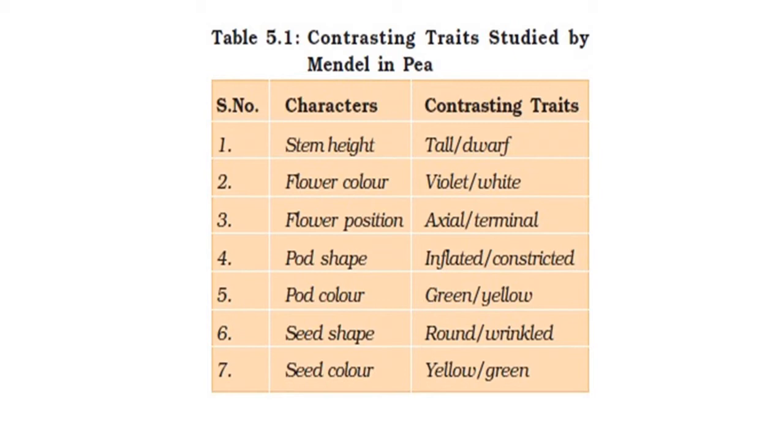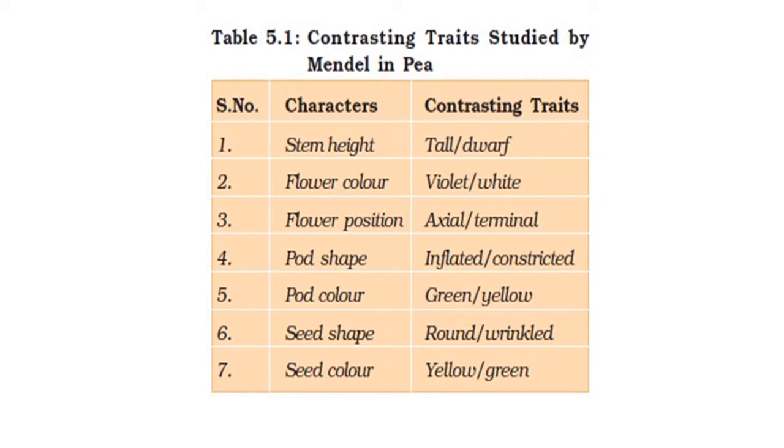One more table on the contrasting traits studied by Mendel in pea plant. Here you can see seven characteristics and their contrasting traits. First is stem height, either tall or dwarf. Second, flower color, violet or white. Third, flower position, axial or terminal. Fourth, pod shape, inflated or constricted. Fifth, pod color, green or yellow. Sixth, seed shape, round or wrinkled. And seventh, seed color, yellow or green.